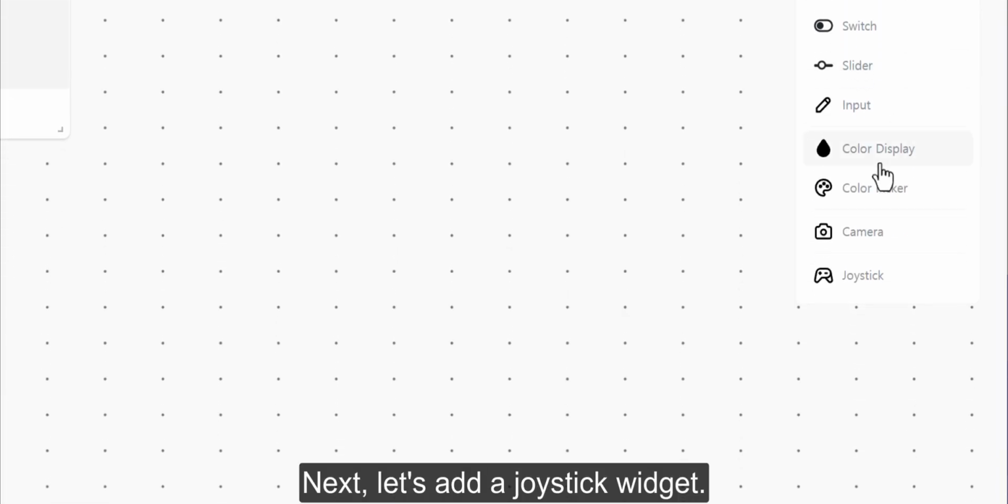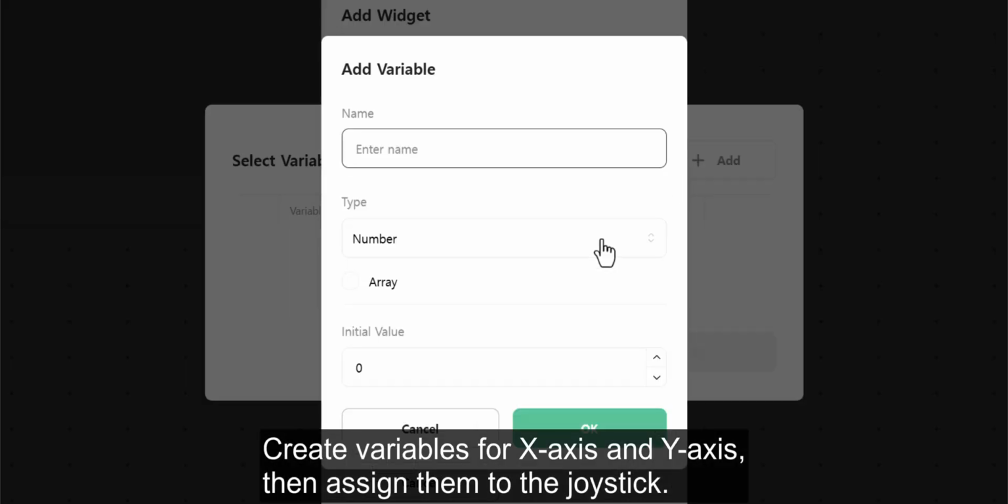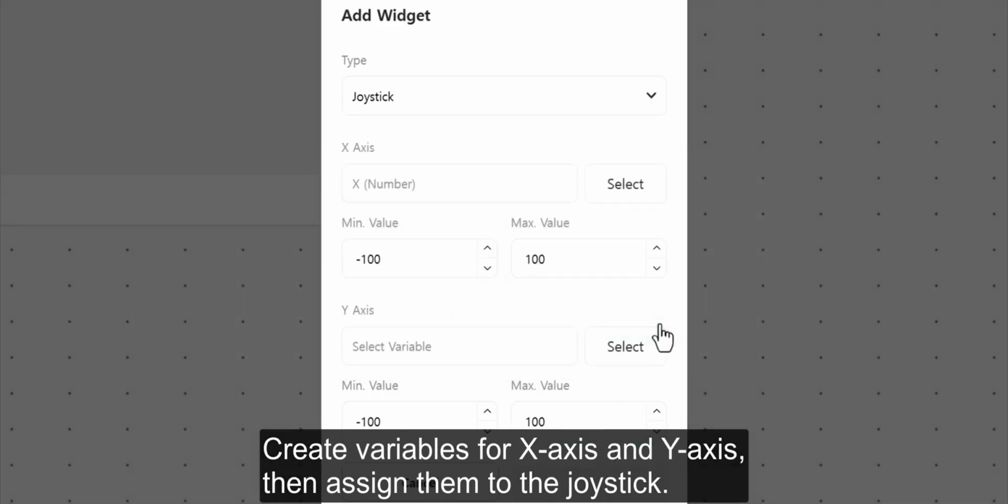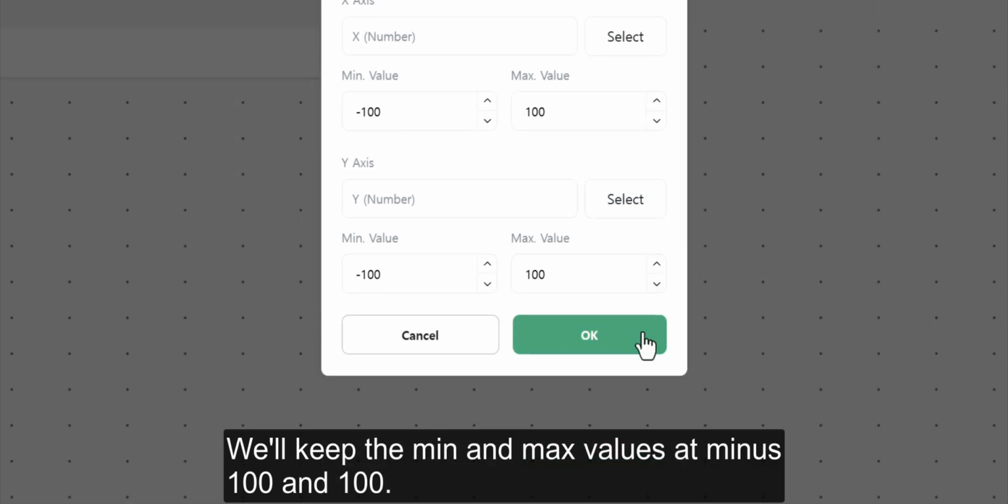Next, let's add a joystick widget. Create variables for x-axis and y-axis, then assign them to the joystick. We'll keep the min and max values at -100 and 100.